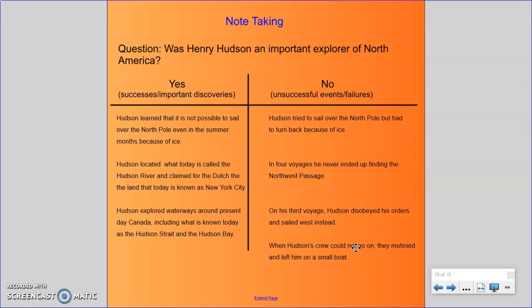There are many other items that you could have taken notes on. These are just a few. You'll now answer your opinion short write, where you will be writing an opinion paragraph.